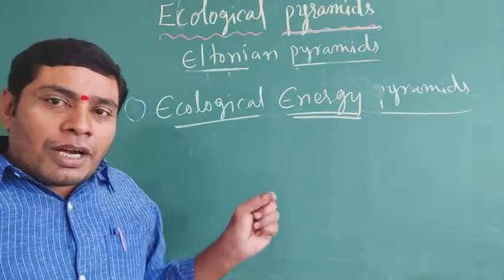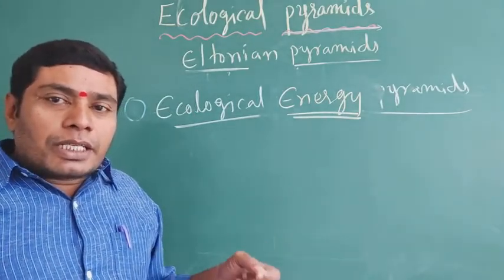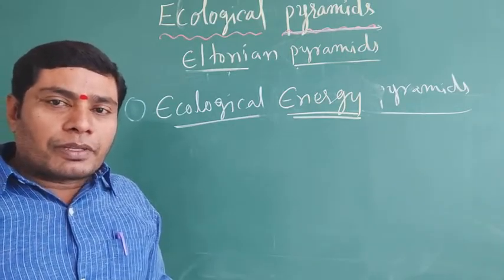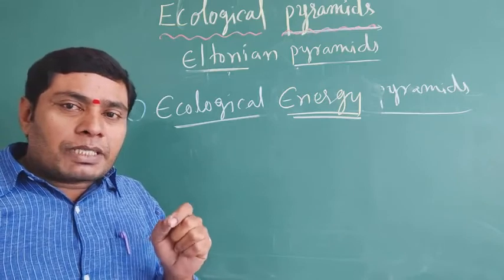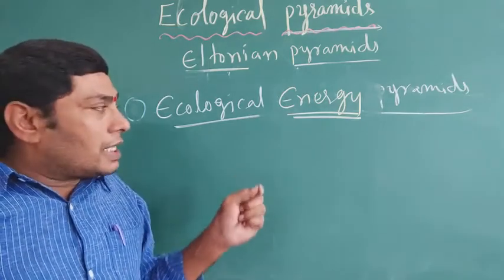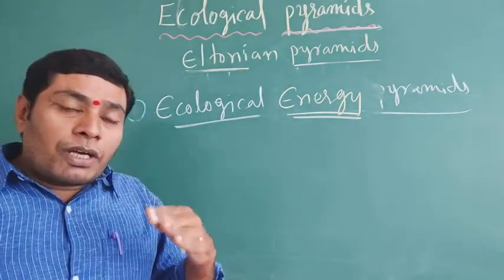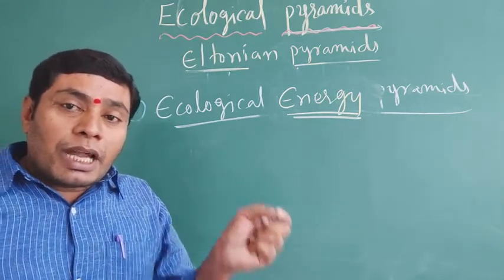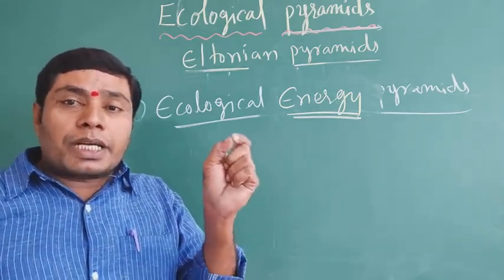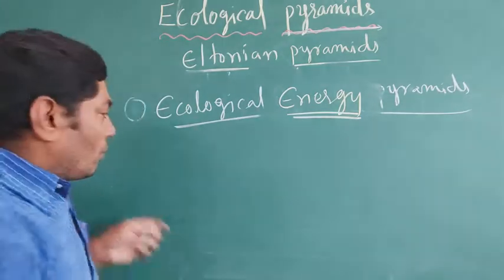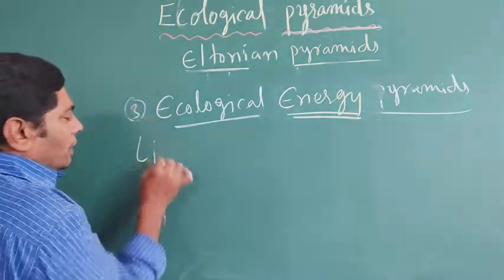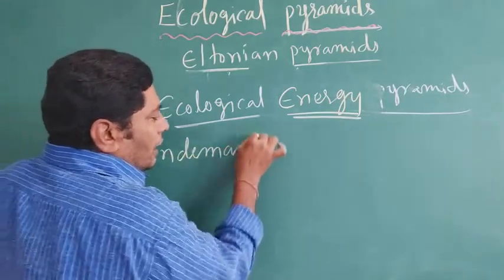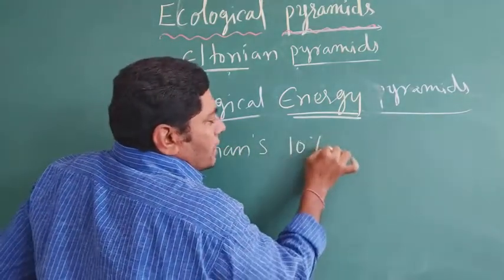Already we know from the previous session how energy flows from one trophic level to the next trophic level. The scientist's name is Lindemann. The energy flows from one trophic level to the next, following Lindemann's 10% law. So what is Lindemann's 10% law?